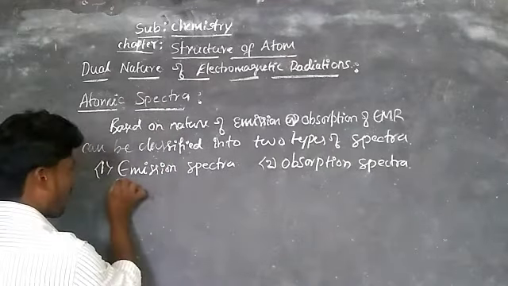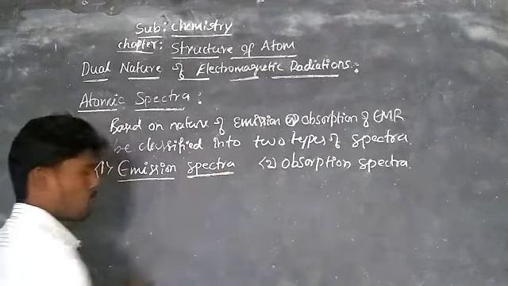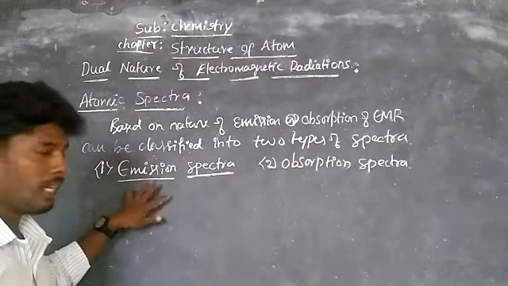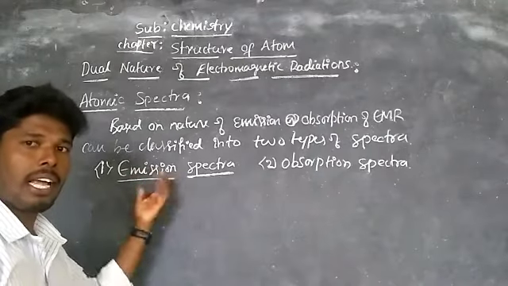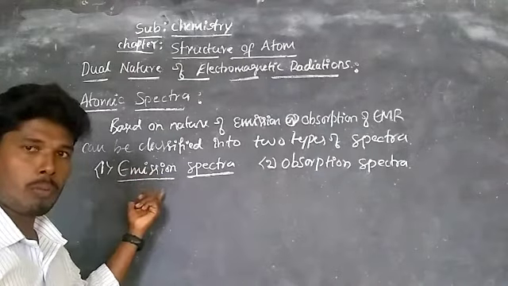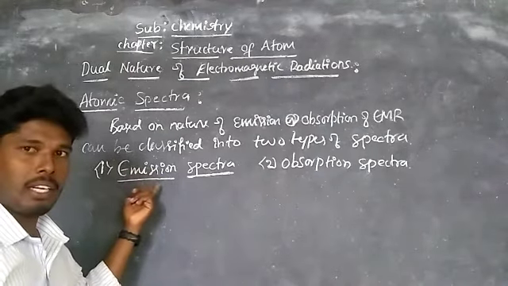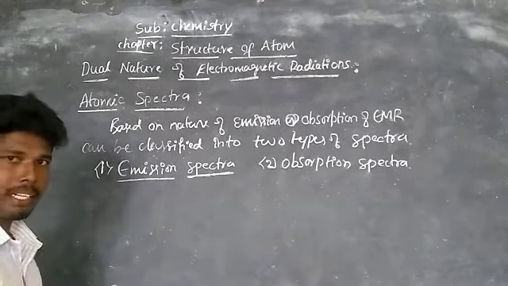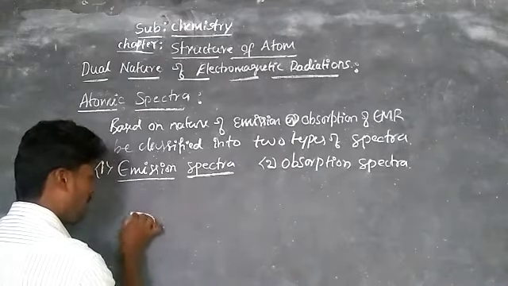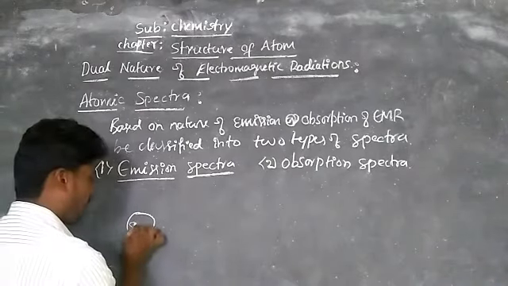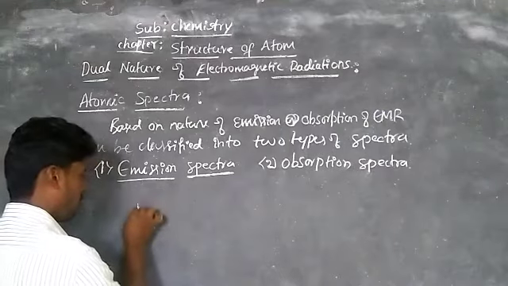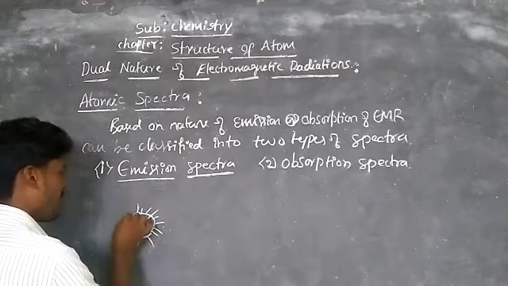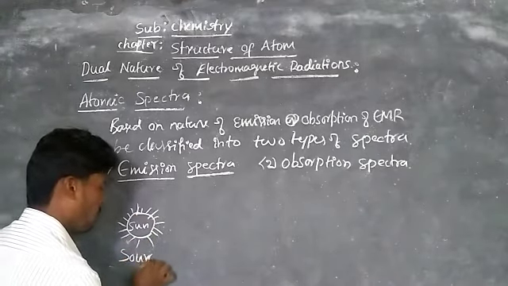Now emission spectra is defined as the spectrum of radiations which are emitted from a substance which has already absorbed energy. Now, for example, to understand the emission spectra, let's take this is the source. Let's assume this is the sun, or we also call it the source.